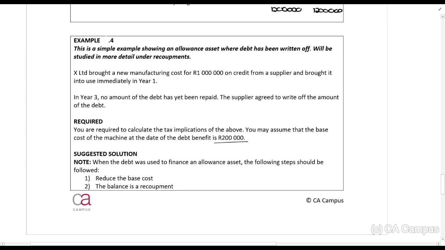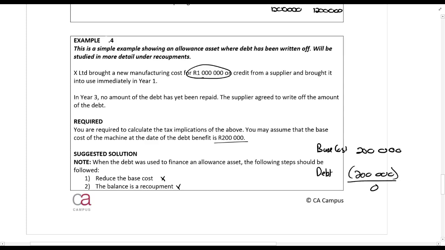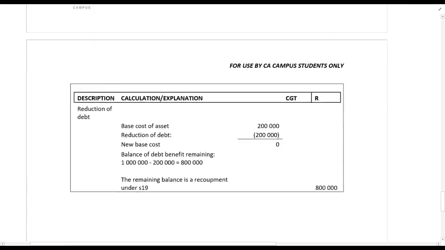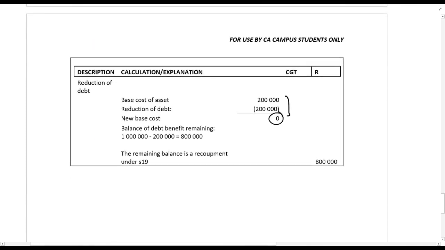So guys, this just shows you the difference between an allowance asset and a non-allowance asset. If it is an allowance asset, you will first reduce the base cost, and whatever is left is a recoupment. Okay, so the R1 million is our debt relief. If our base cost is 200,000 rands, we will first reduce the base cost, so the debt relief will reduce the base cost to 0, and the difference between R1 million and 200,000, which we've already used, is 800,000. That 800,000 will be a recoupment amount. So here you can see we first reduce the base cost, and then the rest is a recoupment amount. This is for an allowance asset and something that you'll study more under recoupments.